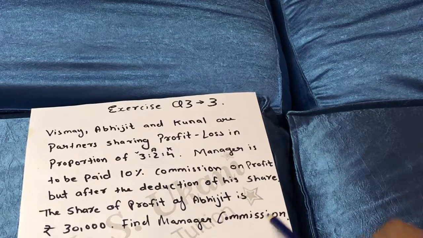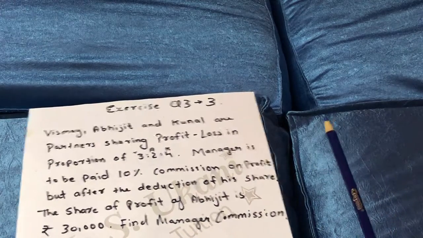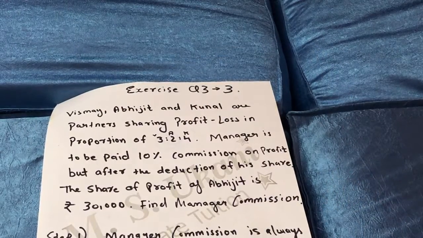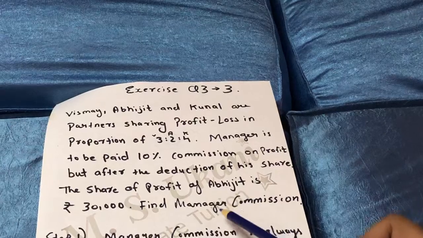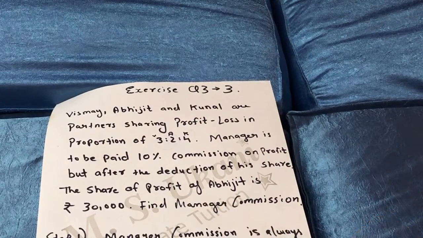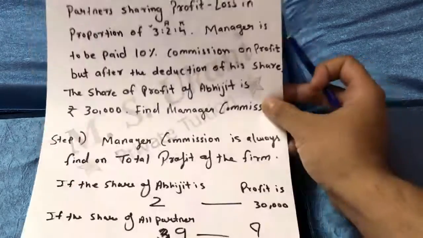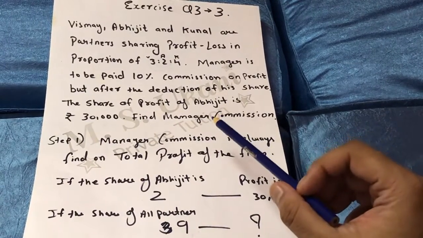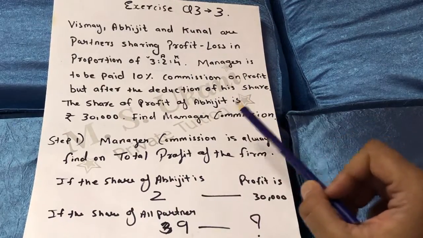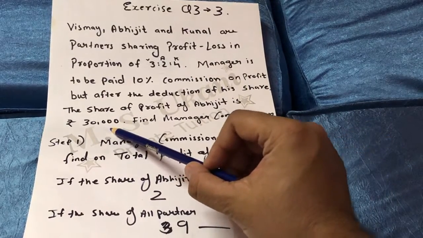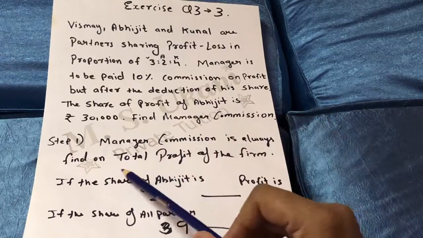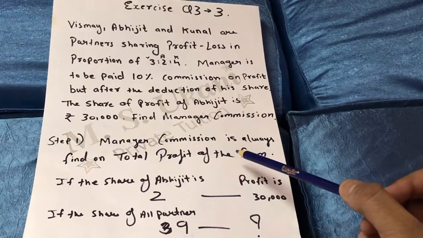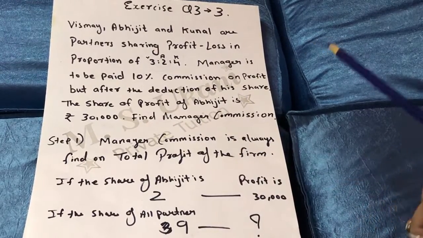Find manager commission. Now remember one thing: if we want to find the manager commission, first of all we have to find the total profit of the firm. In the question, total profit is not given, only the share of Abhijit is given. So first of all we will find the total profit of the firm. So how will we find the total profit of the firm?